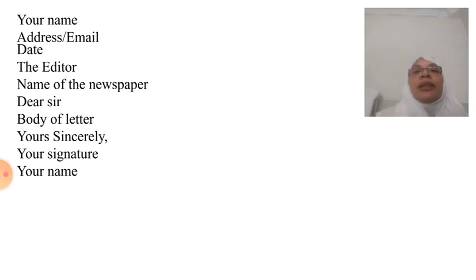Then comes the salutation, then the body of the letter, which usually comprises 2 to 3 paragraphs. Again I repeat that in the body of the letter, you will write accurate vocabulary with correct spellings and no overwriting, no cutting, and the choice of words should be prompt.